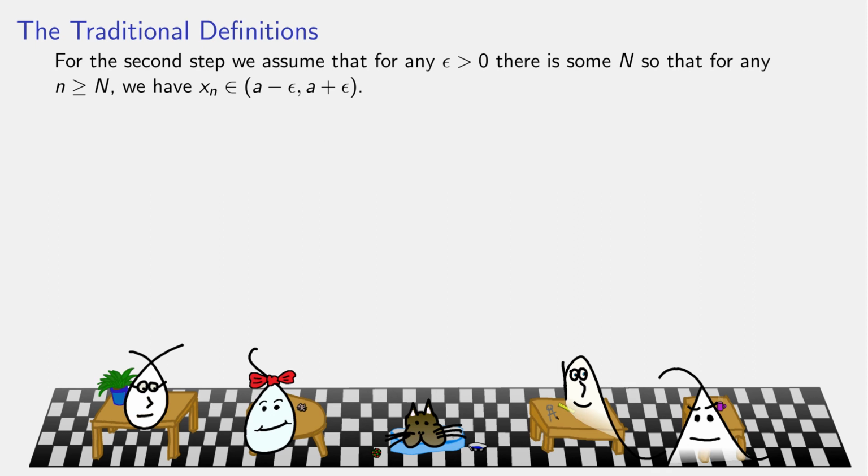We have to go the other way, though. Assume that the epsilon definition holds. For any epsilon, there is some capital N, so that for any little n past that point, we have x sub n is in the interval from A minus epsilon to A plus epsilon. The distance from xn to A is less than epsilon. We now need to show that the LimInf and the LimSup must both be A.